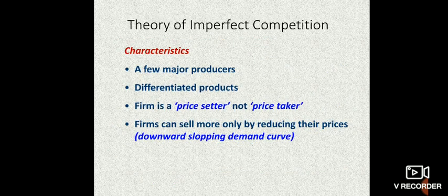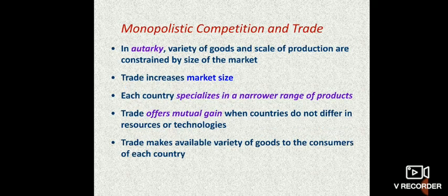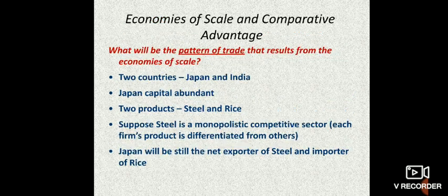In the theory of imperfect competition, a few major producers will be there and differentiated products will be there. The firm is a price setter and not a price taker here. The firm is going to select the price. It will not take what is given by its customers; it is going to fix the price. A firm can sell more only by reducing its prices. So a downward sloping demand curve should be there: when prices are less, sales or demand will increase. Here is monopolistic competition and trade. This one you have already studied, and this also will affect international trade.